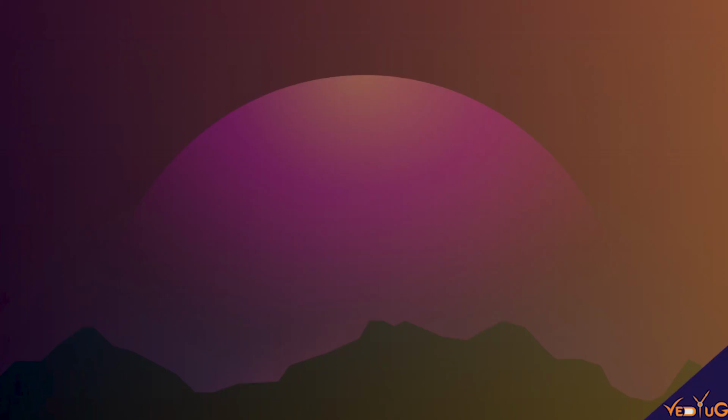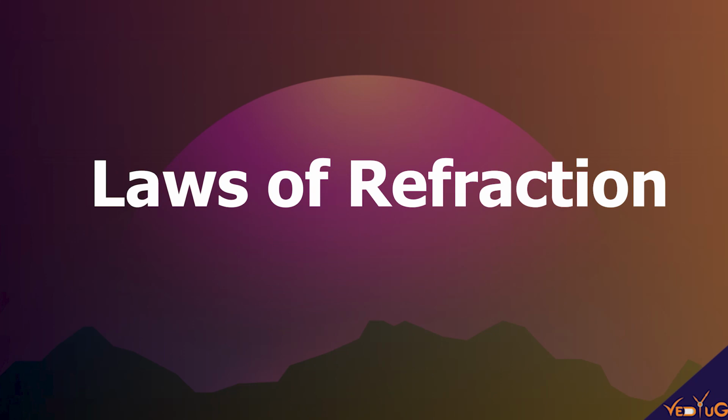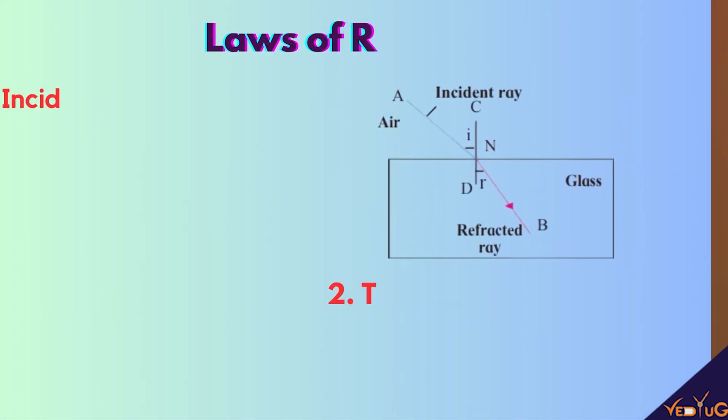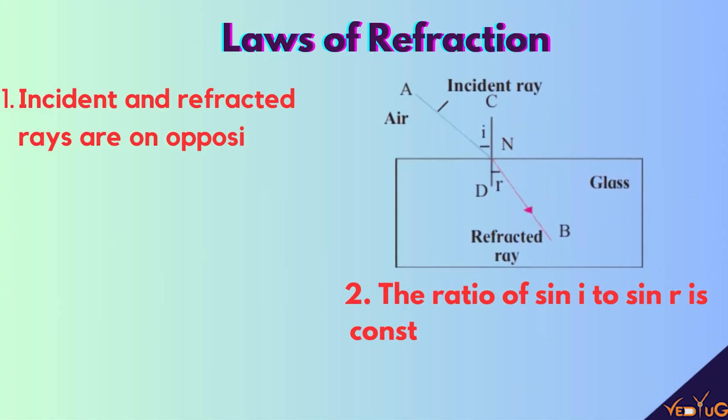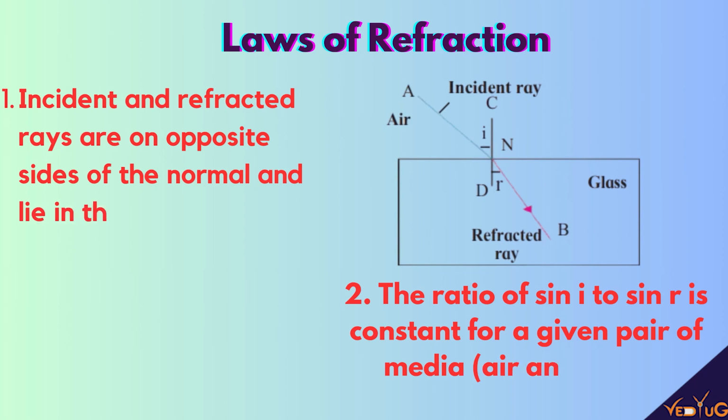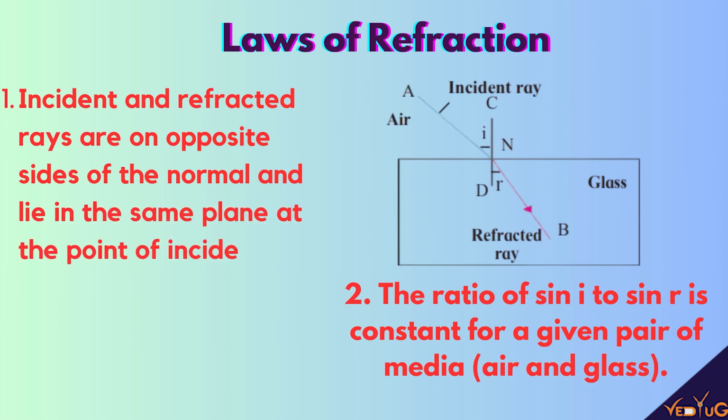Let us now learn about the laws of refraction. Just like the laws of reflection, refraction also has some laws, in which the first would be, the incident and refracted rays are on opposite sides of the normal and lie in the same plane at the point of incidence. The second law is, the ratio of sin i to sin r is constant for a given pair of media, which would be air or glass.